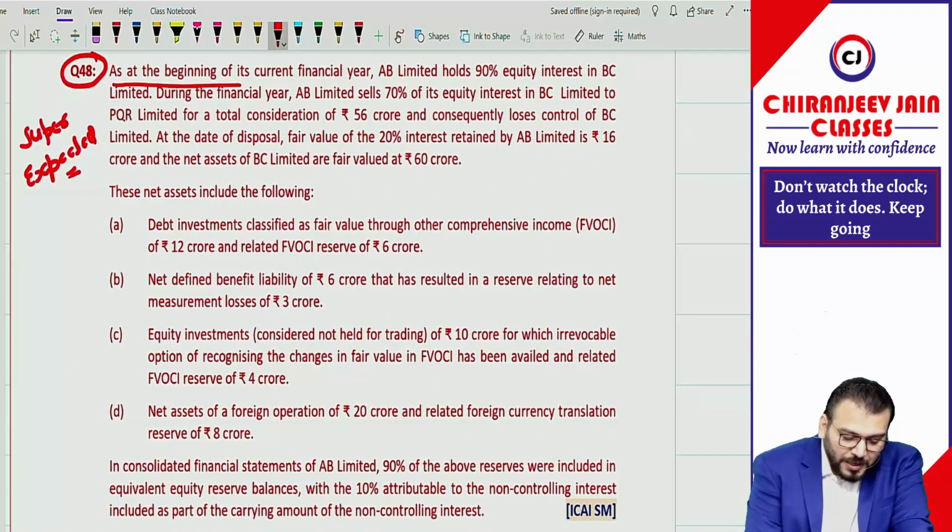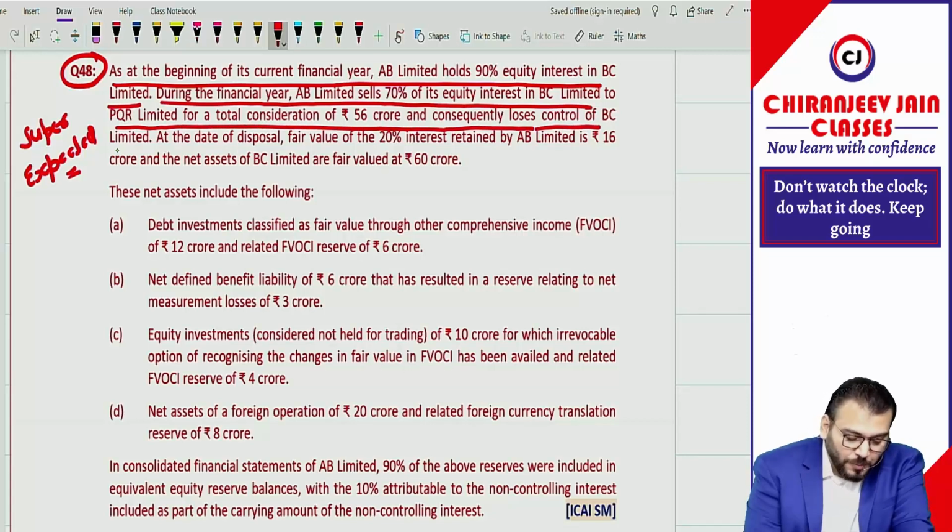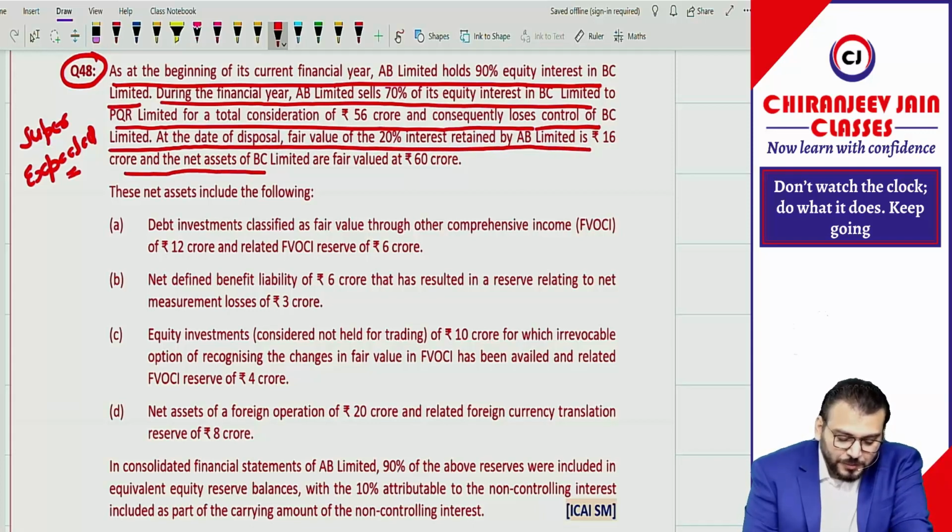As at the beginning of the current financial year, AB Limited holds 90% equity interest in BC Limited. During the financial year, AB Limited sells 70% of its equity interest in BC Limited to PQI Limited for a total consideration of 56 crore and consequently loses control of BC Limited. At the date of disposal, the fair value of the 20% interest retained by ABC Limited is 16 crore and the net assets of BC Limited are fair valued at 60 crore.